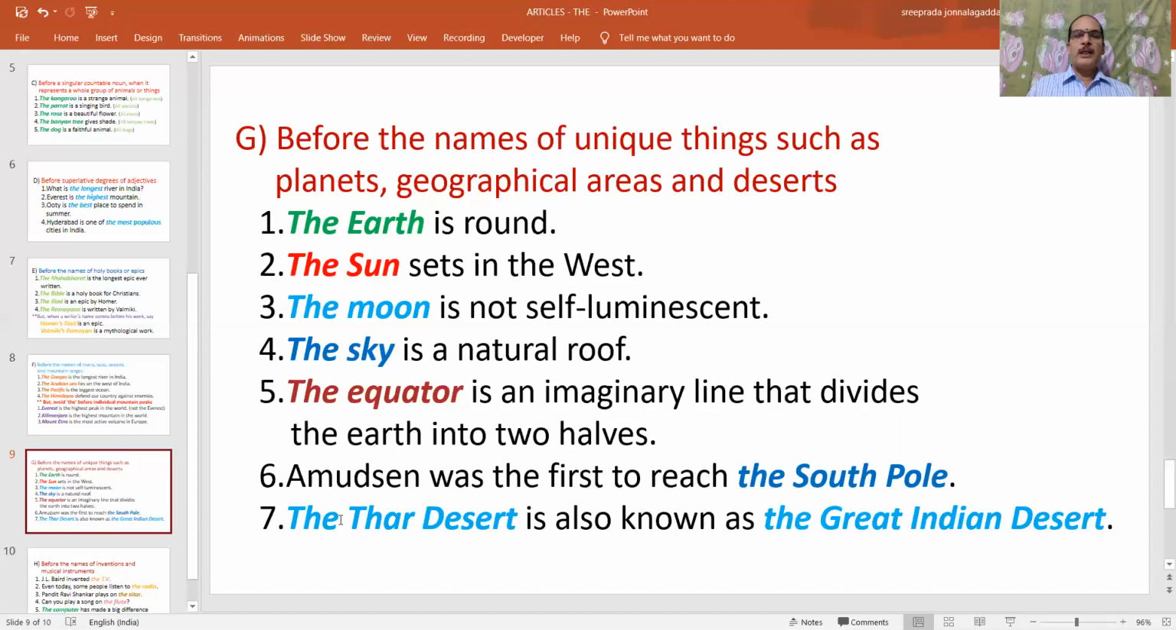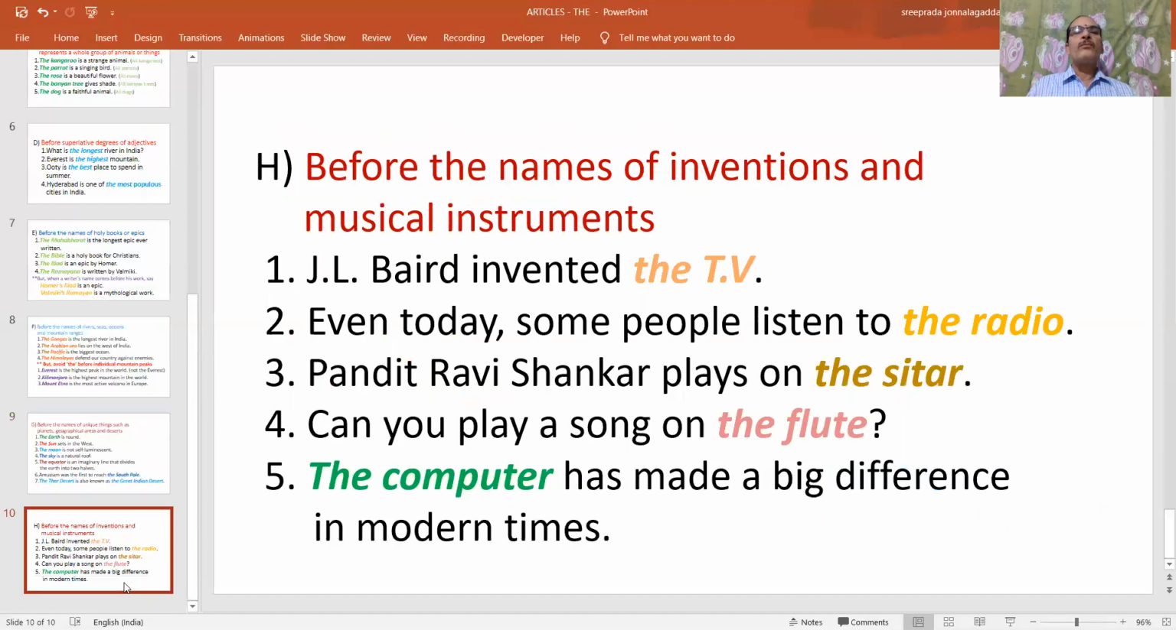Similarly, the Thar Desert is also known as the Great Indian Desert. Thar is a desert in Rajasthan, India. That's why we have to place the before it. And what is the other name for the Thar Desert? The Great Indian Desert. So before this other name of the Thar Desert also, we should place the. And where else should we use this the?